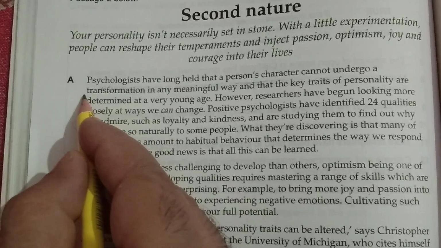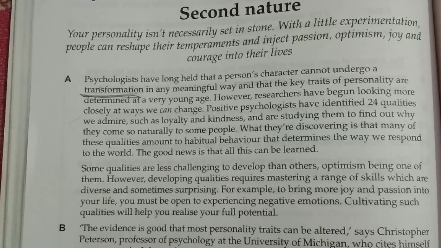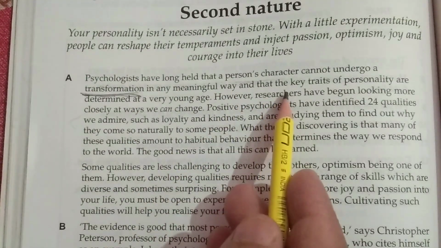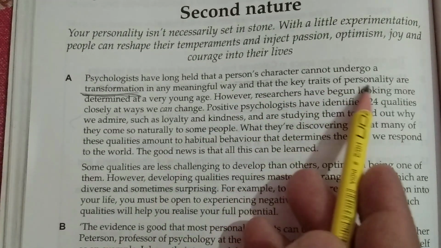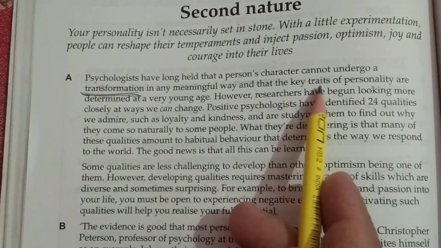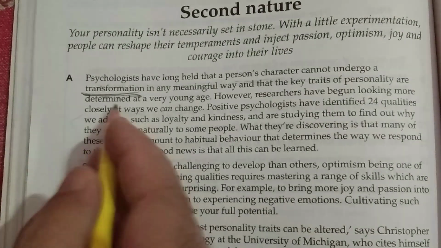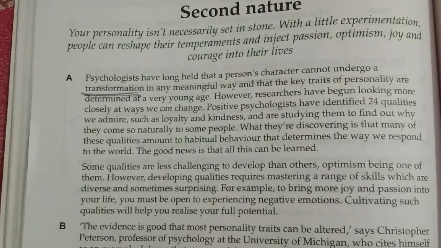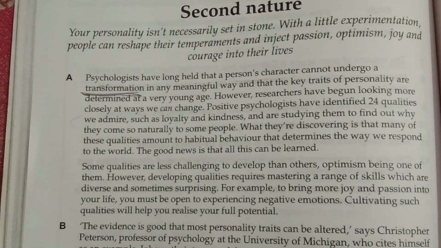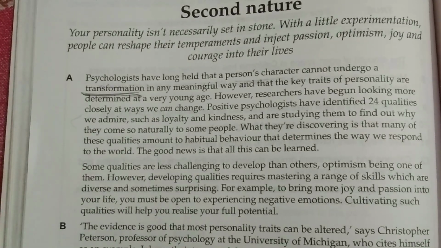So transformation is the key word over here that fit best the first gap, and that key traits of personality are determined. Key traits means main qualities of person's personality are fixed. Determined means fixed, pre-decided at very young age, which are almost impossible to change later on.